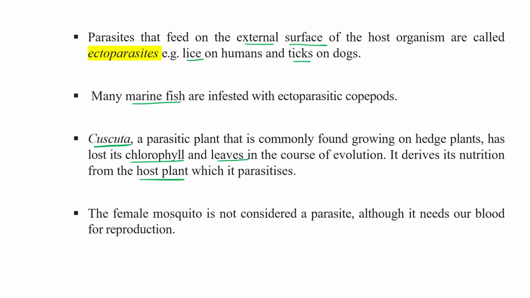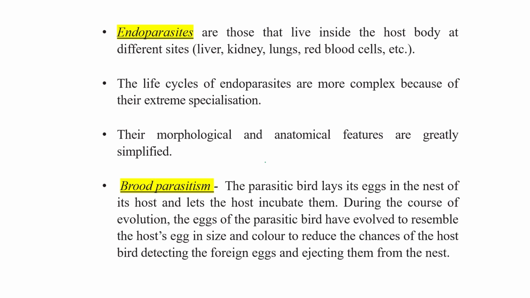Okay, the female mosquito is not considered a parasite, although it needs our blood for reproduction. Now let's discuss some examples which come under the endoparasite category.